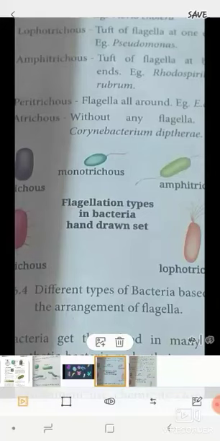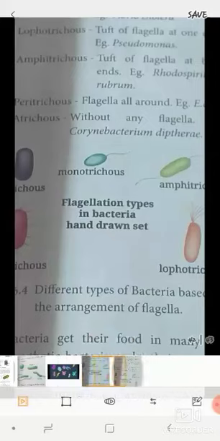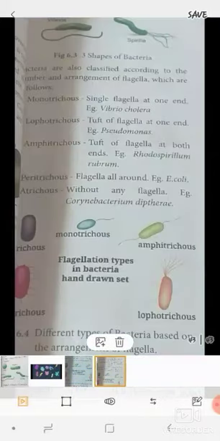An example is E. coli. And the next one is Atrichous. Bacteria without any flagella are known as Atrichous.